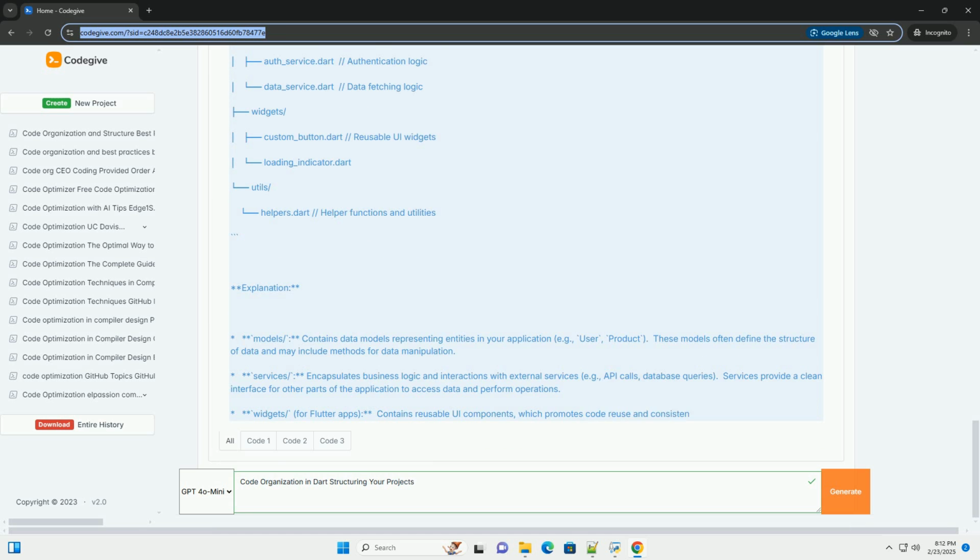Configure your IDE. Most IDEs have built-in support for Dart format. Configure your IDE to format code on save. 5. Modularity and abstraction.